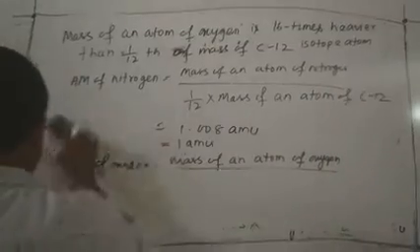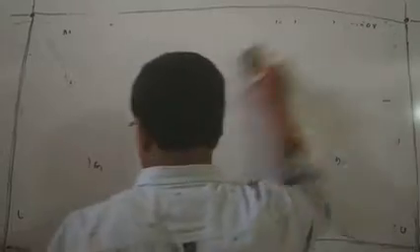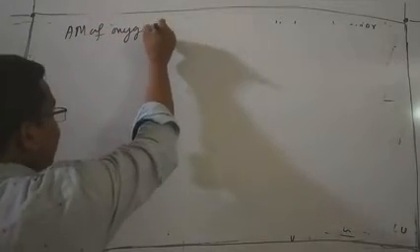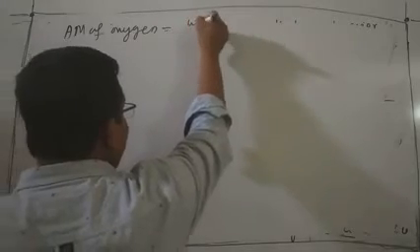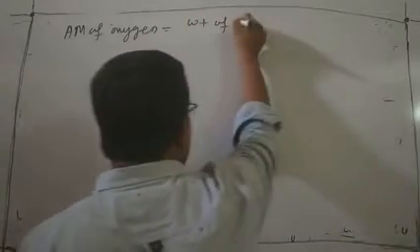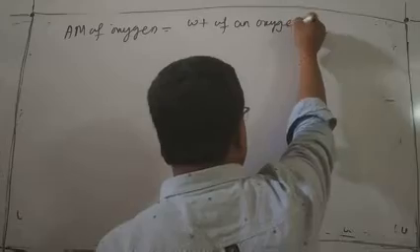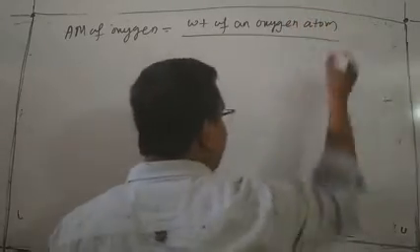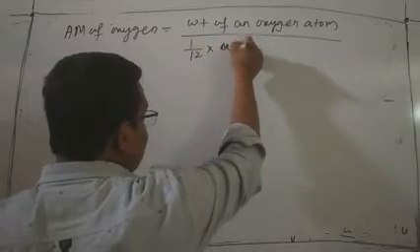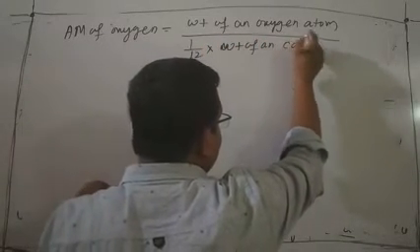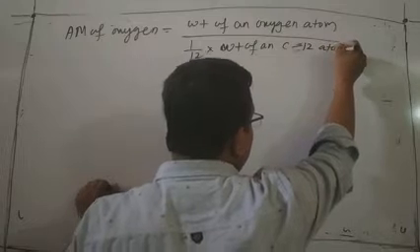If you think about one point, you can conclude that the atomic mass of oxygen means the weight of an oxygen atom divided by 1/12 into the weight of a C12 atom. Yes or no?